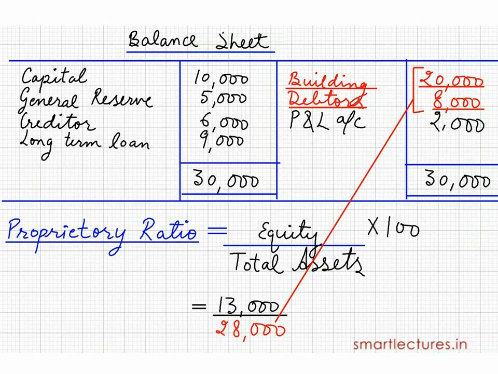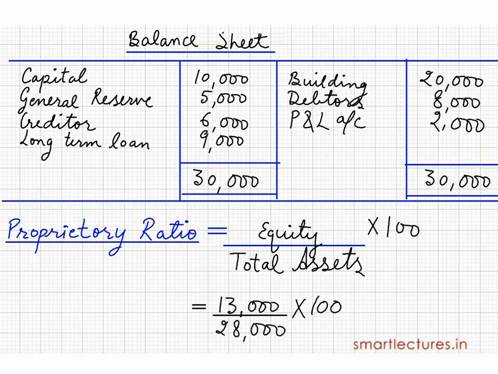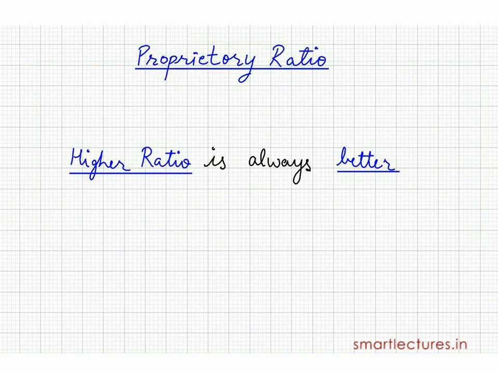It means in this company, the equity is 13,000 and total assets are 28,000. So that will be equal to 13,000 upon 28,000, means 47%. So this ratio tells you that in this company, the owner contributes only 47% of the total assets. Higher ratio is always better.